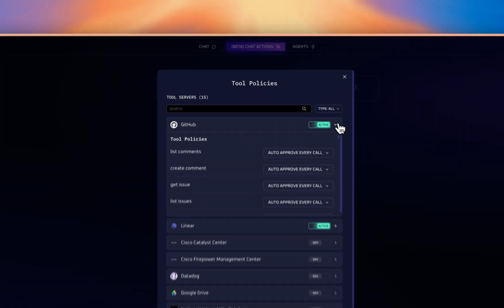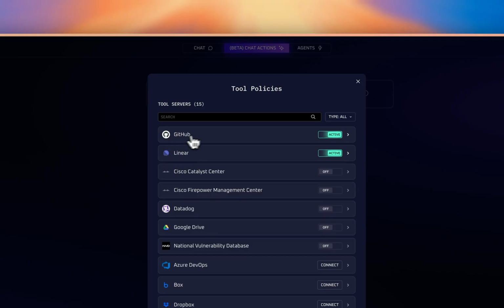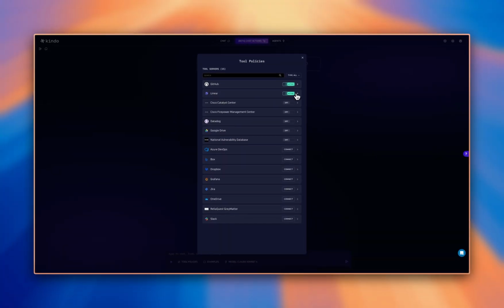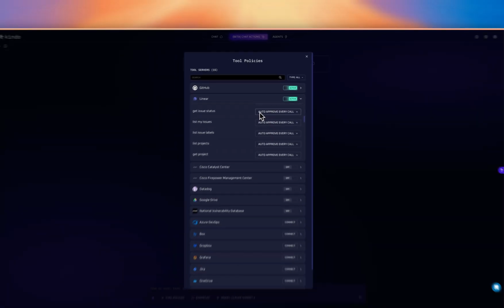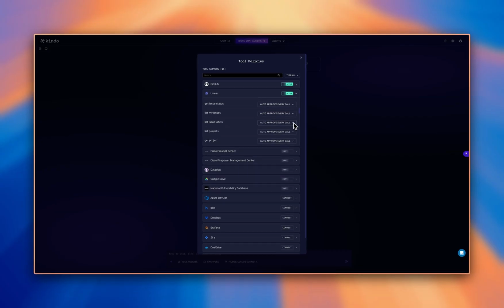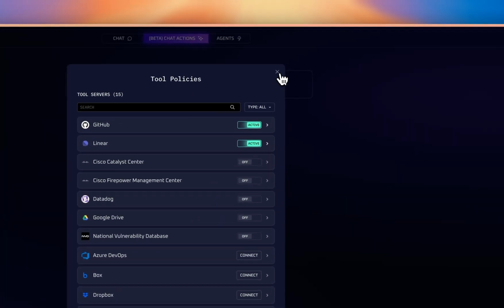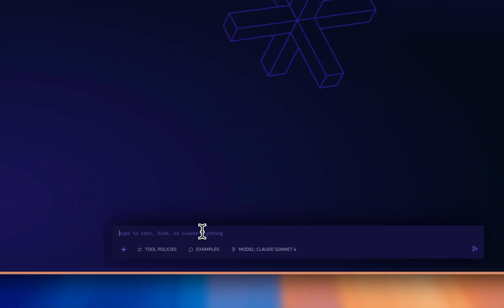So each of these are different services. GitHub is our code base, Linear is our ticketing system. But within that, I could actually block certain commands if I wanted to. And we're going to continue to add additional controls into these tool policies. But for now, you can either auto-approve or you can block individual tools. So with that, let's show you some examples.